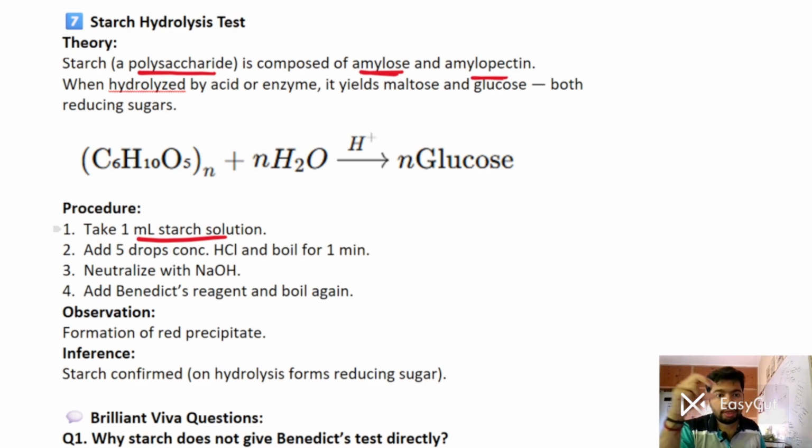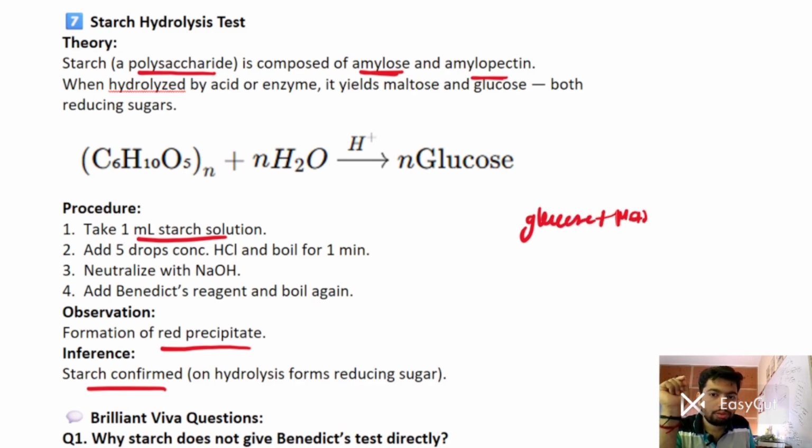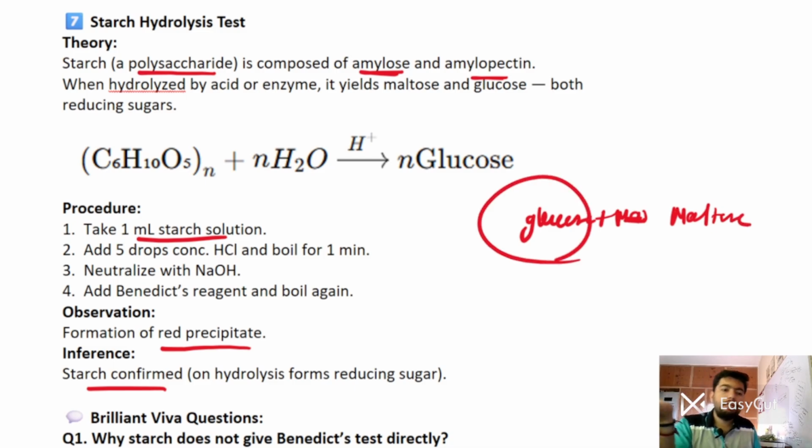And then we have to neutralize it with sodium hydroxide. And then you have to add Benedict's reagent and perform the Benedict's test on it. And then you have to see the observation. Once it gives a red precipitate, it will confirm the hydrolysis of starch. So on acid hydrolysis of starch, it will yield glucose plus maltose. And this glucose will show Benedict's test positive.